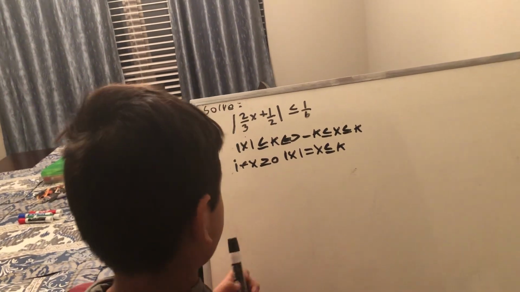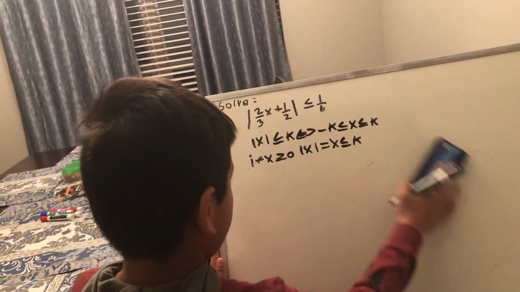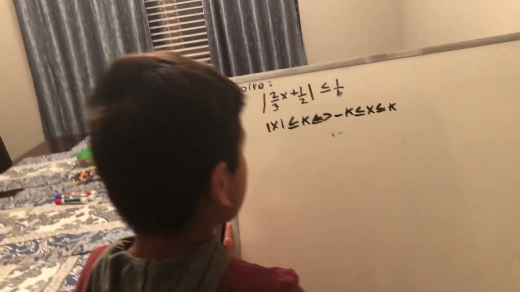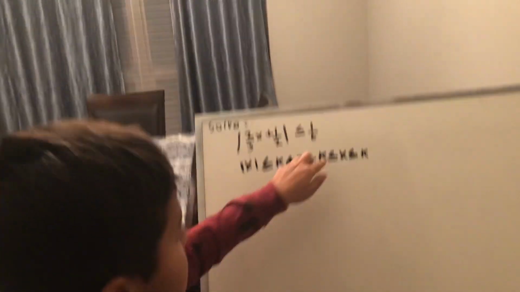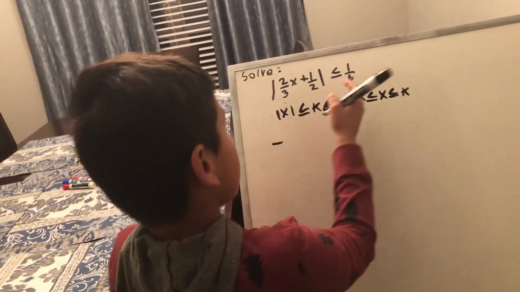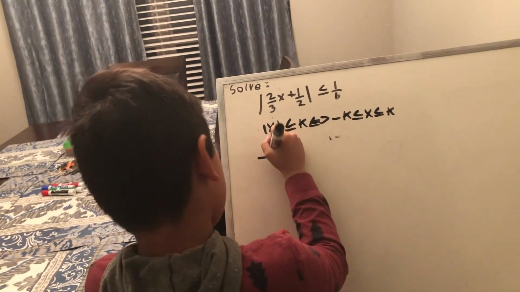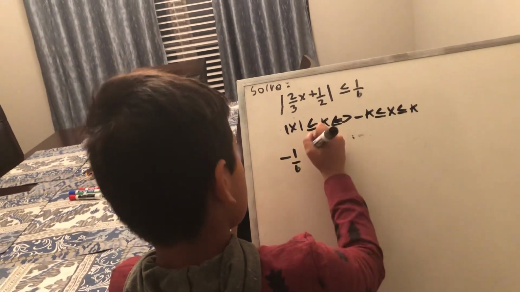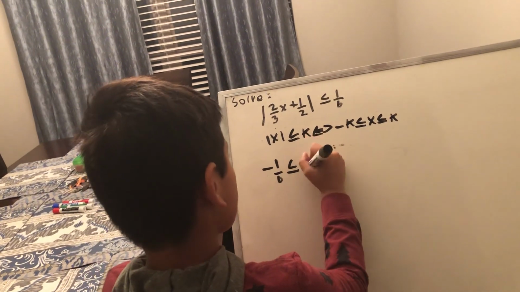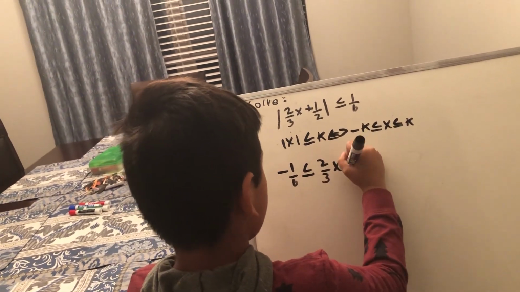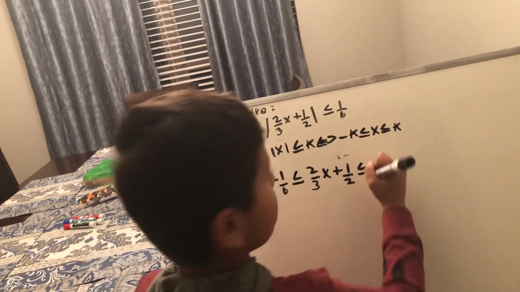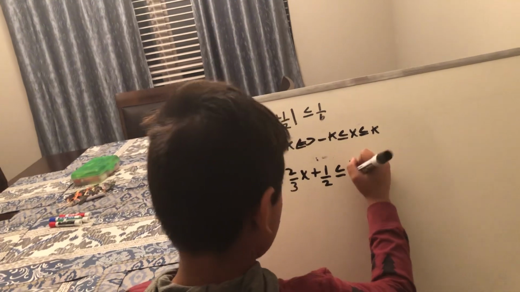Now we can erase this. So now you make the problem into this form, where k is 1 over 6. So negative 1 over 6 is less than or equal to 2 over 3x plus 1/2, which is less than or equal to 1 over 6.